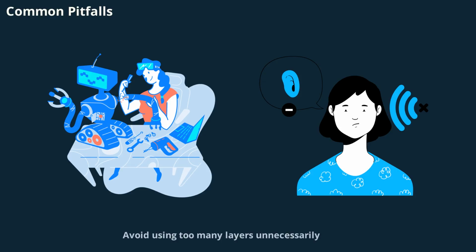Watch out for common mistakes when working with RNNs and LSTMs. Avoid using too many layers unnecessarily, ensure your input shapes are correctly formatted, and always shuffle your training sequences. Don't forget to reset states between epochs to prevent information from leaking across batches. Being mindful of these pitfalls will save you time and frustration during development.